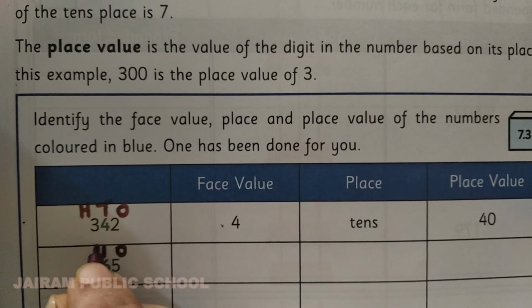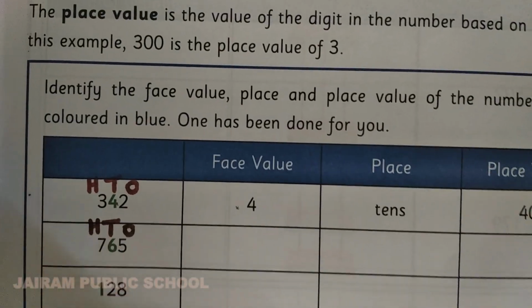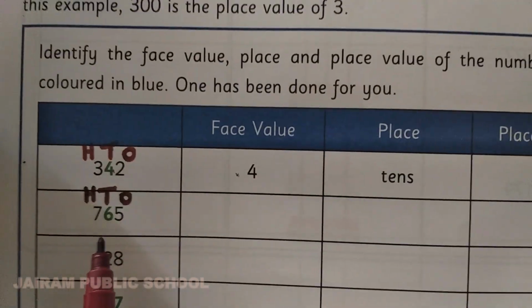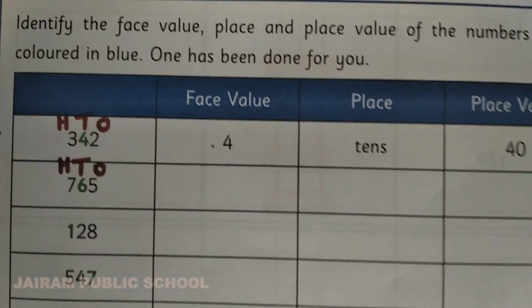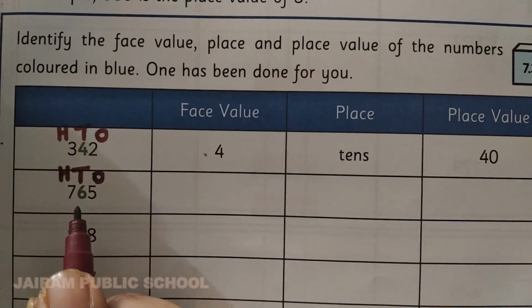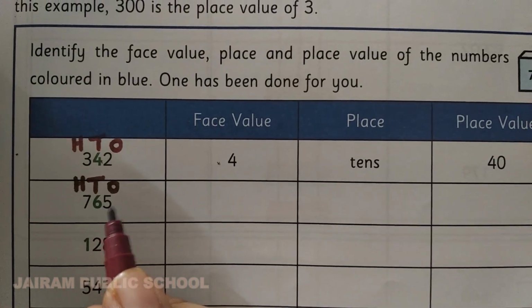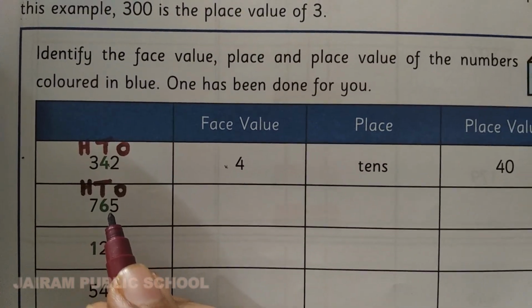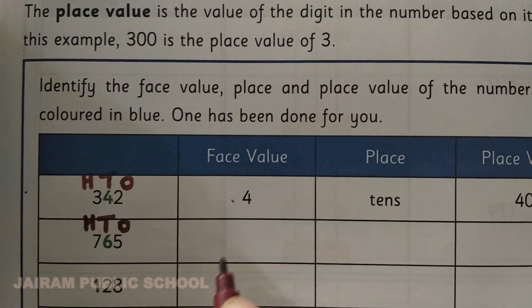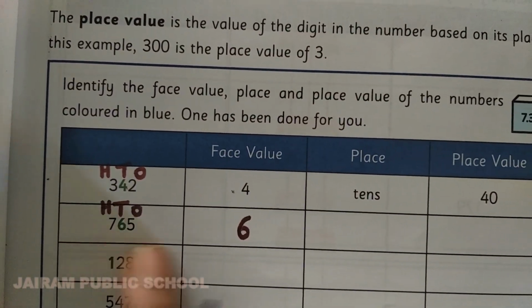765 they have given. So you have to write ones, tens, 100 above the number. They have given the number 6. What is the face value of 6? Yes, very good. 6 only.